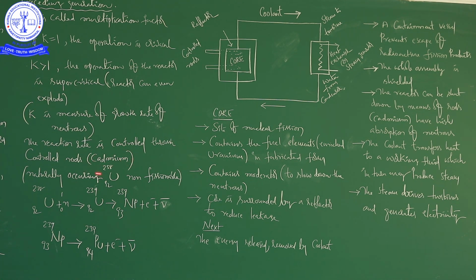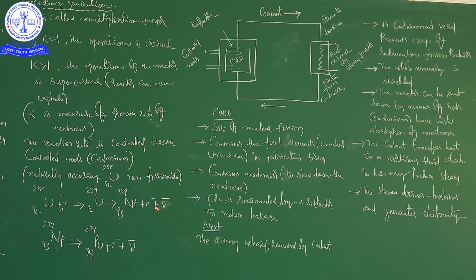Cadmium is used as the material for the control rods. Here one more point is mentioned in the bracket: naturally occurring uranium 238-92 is non-fissionable. This is one of the important points regarding practical information. So, the reaction rate is controlled through control rods.